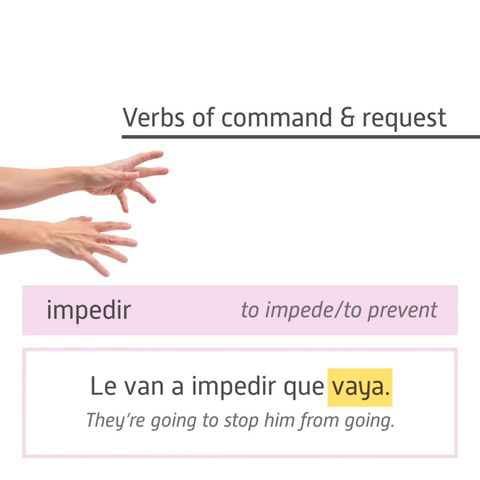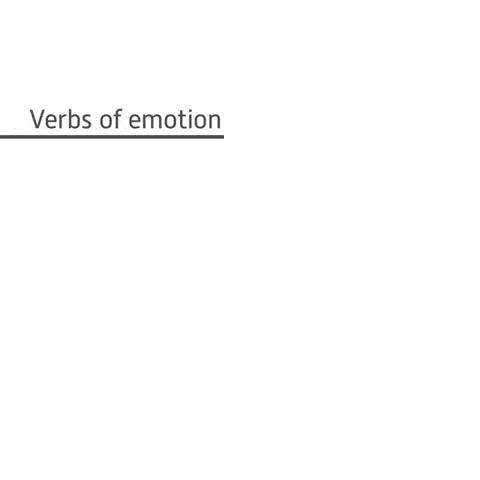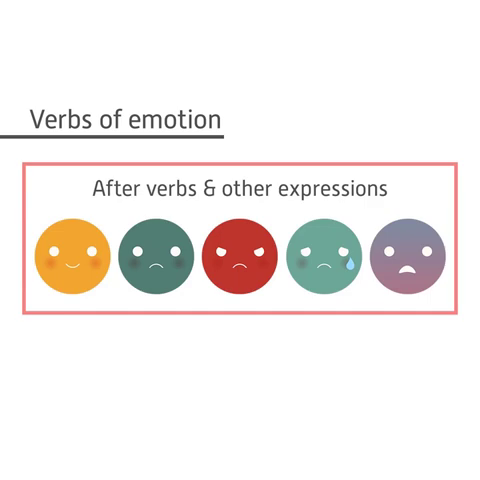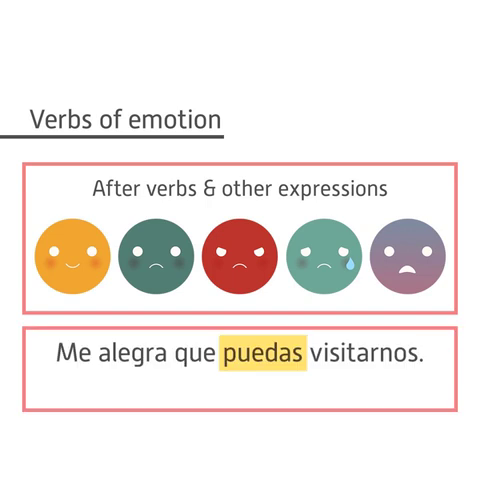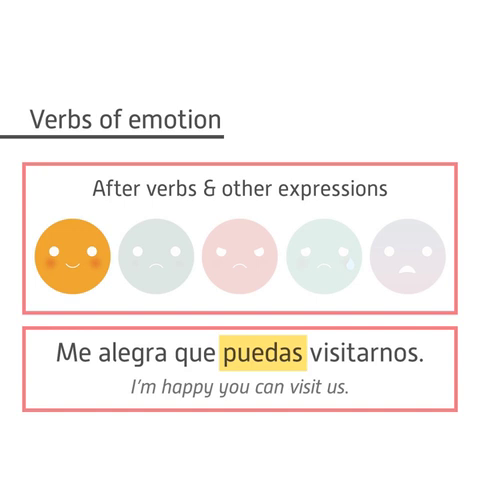Verbs of emotion can also trigger the subjunctive form. In fact, the present subjunctive is used after verbs and other expressions of joy, sadness, anger, sorrow, fear, and more. You might say, me alegra que puedas visitarnos, meaning I'm happy you can visit us.